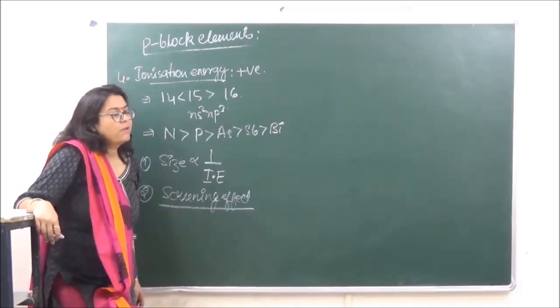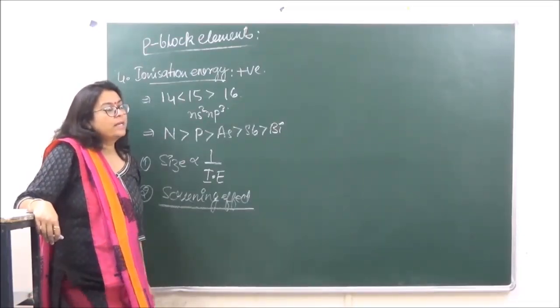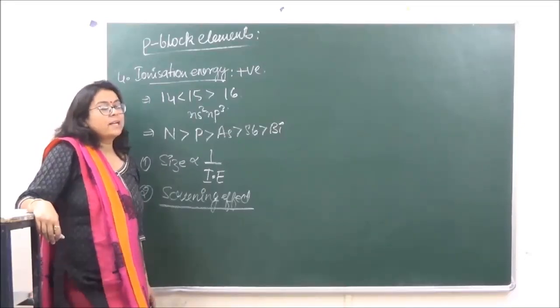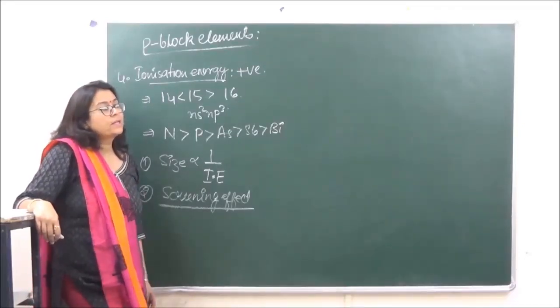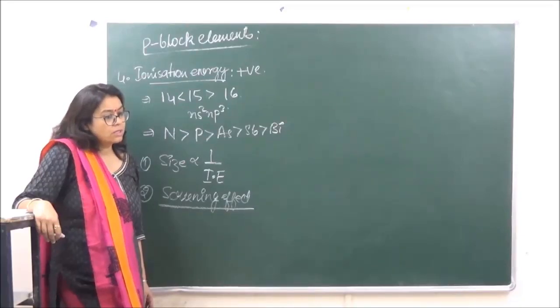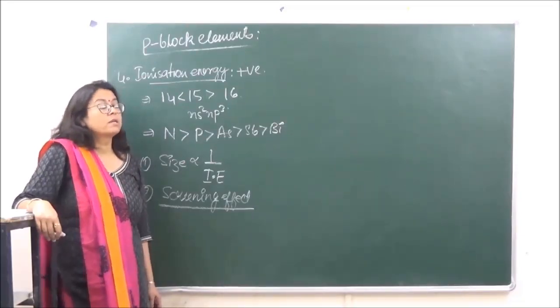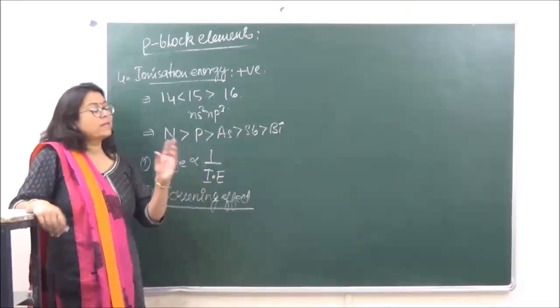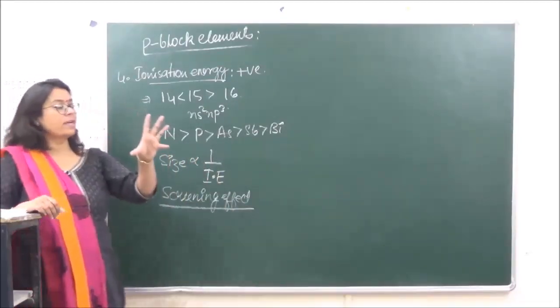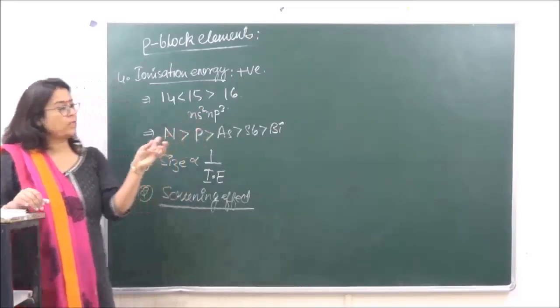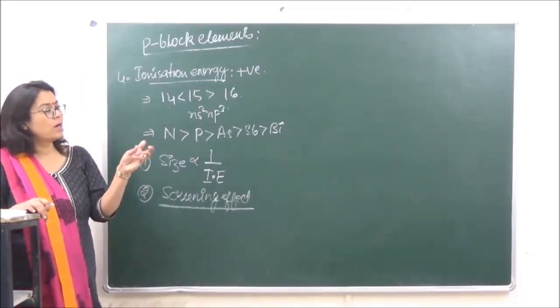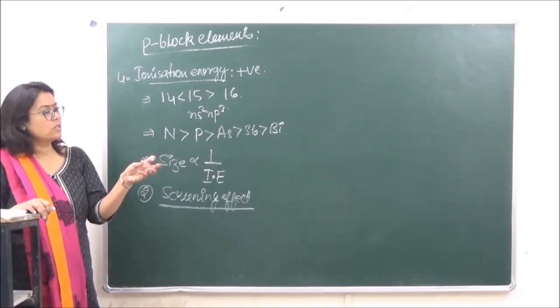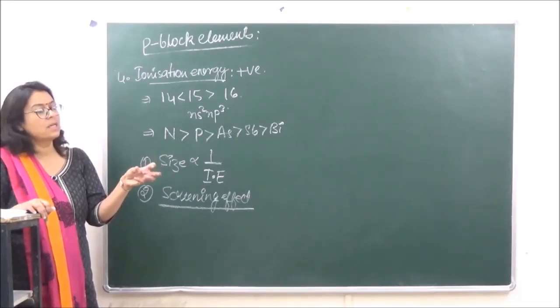If the screening effect is more, then the outer electrons would be pulled with greater force towards the nucleus. Is that what is happening? That is what we are saying.